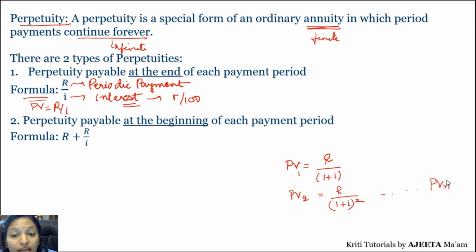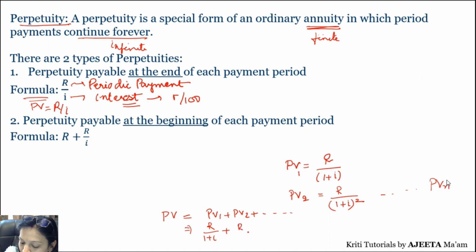But here n is not finite, it goes infinite. So it becomes an infinite series. So if I sum up all of them, to get the total present value, what will it be? PV1, PV2, and it will go till infinite, right? So if I sum up everything, I can write it as R upon 1 plus I, R upon 1 plus I raised to 2, R upon 1 plus I raised to 3, and so on. Now, if you just see this, this is a simple GP which is going to infinite.